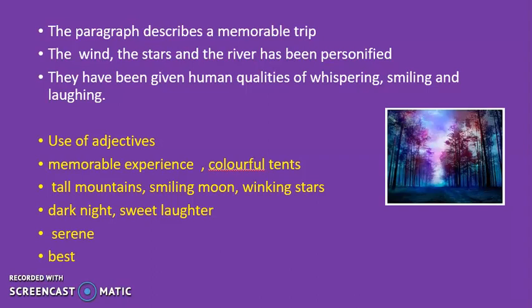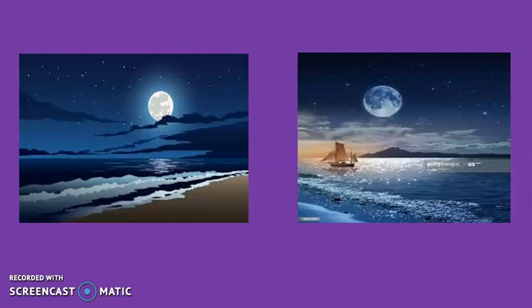So for your S4, you have to write a descriptive paragraph. It can just be 4 to 5 lines. Now, you need to imagine yourself sailing in a ship on a calm, moonlit night. So I've given you some pictures to help you. Imagine the night is very calm, the sea is very calm, and you are sailing on this beautiful ship. So you have a word web in your S4. What are the things you can personify?